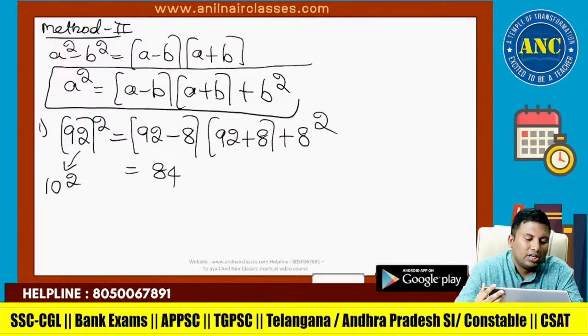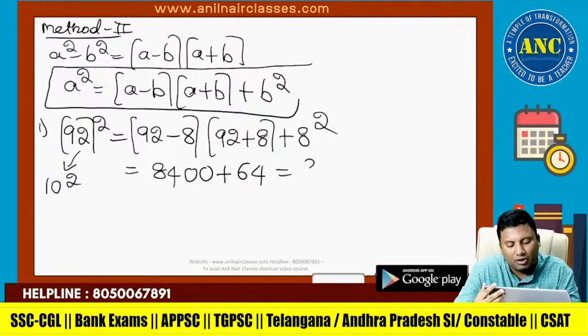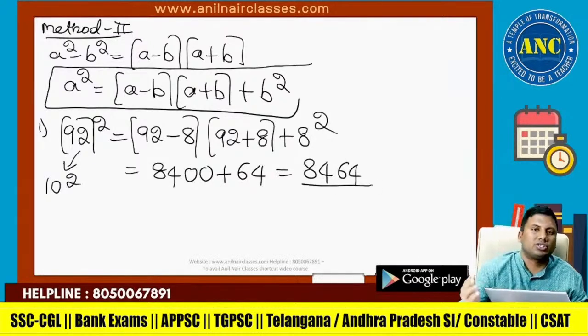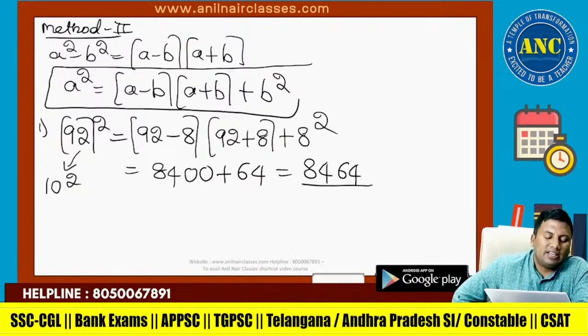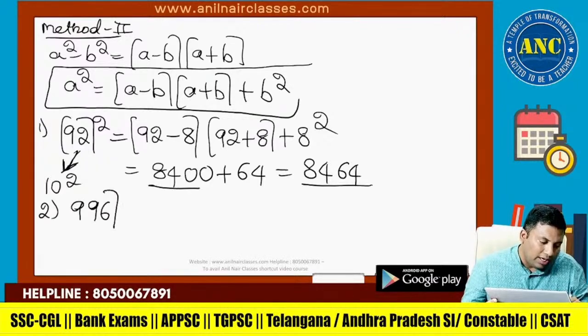92 minus 8 is 84. 92 plus 8 is 100. 8 square is 64. So 84, 64. 92 and 100, the difference is 8. 92 minus 8 into 92 plus 8, plus 8 square: 84, 100 plus 64, 84, 64. I have blocked and simplified the problem.